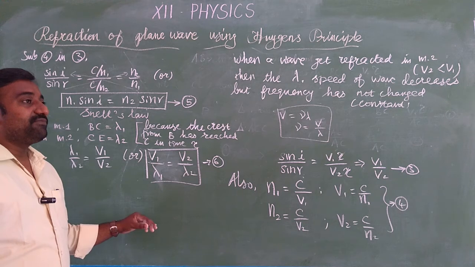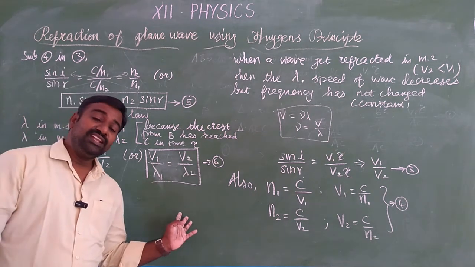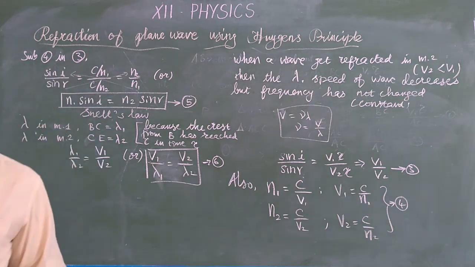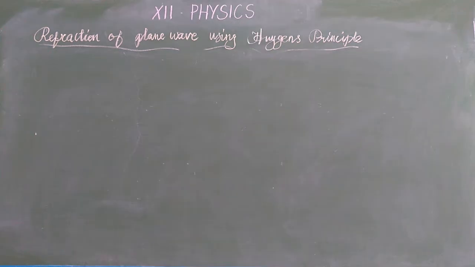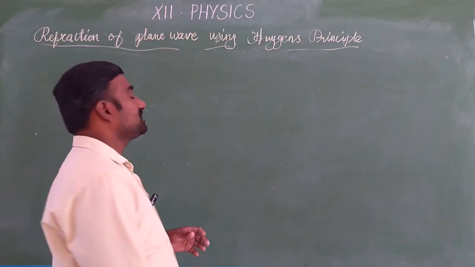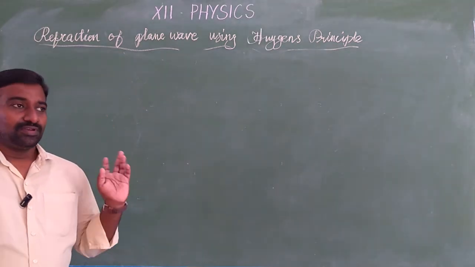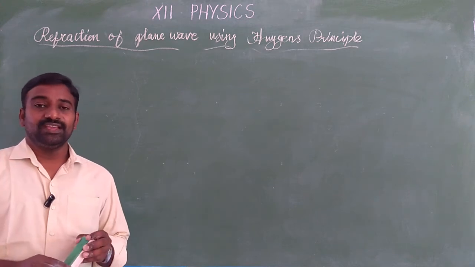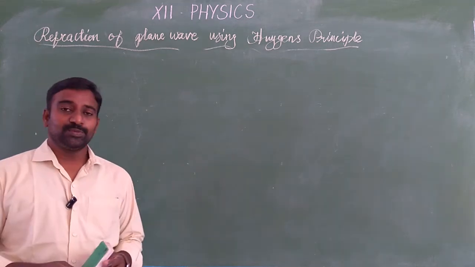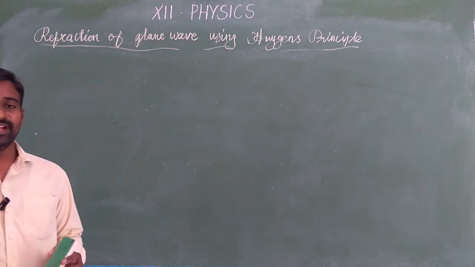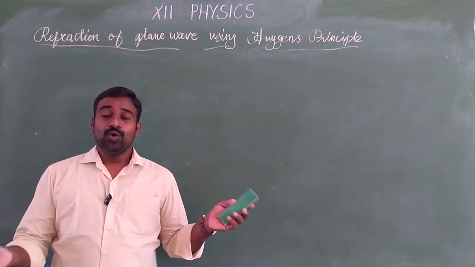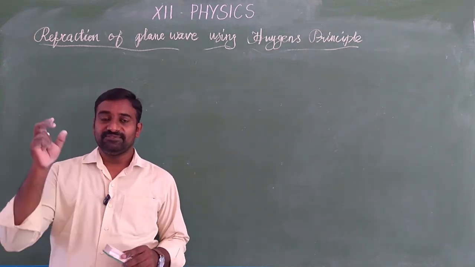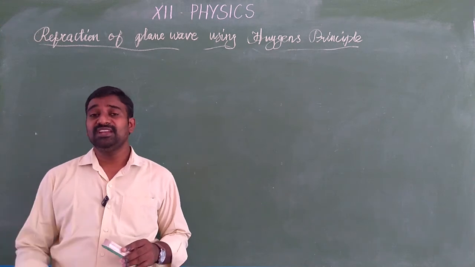Next, in the same manner, the light is traveling from optically denser to rarer. What will happen? That only we are going to see. Now, we are going to see the refraction of a plane wave, which takes place in optically rarer medium. In the previous topic, we have seen the refraction takes place in optically denser medium. That is, in the second medium only refraction takes place. Now, if you change the medium, that is, the first medium is optically denser and the second medium is optically rarer, what will happen?